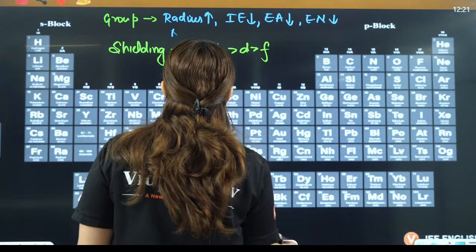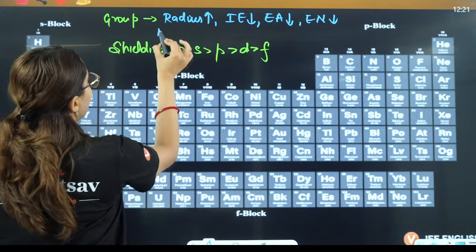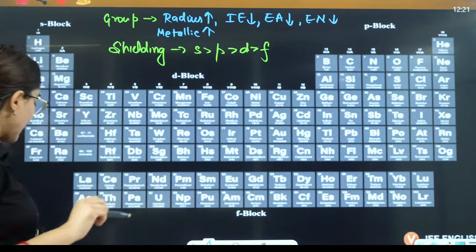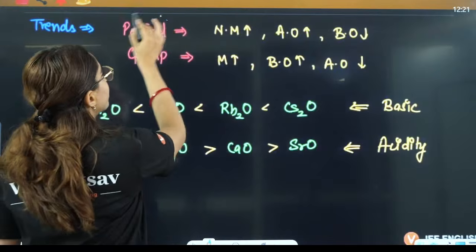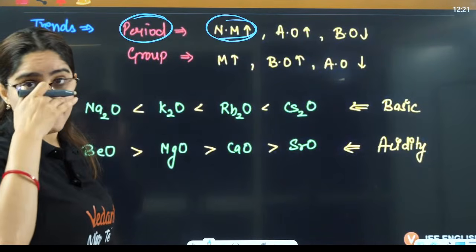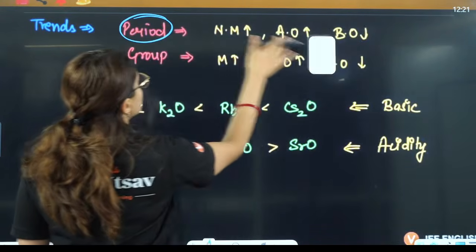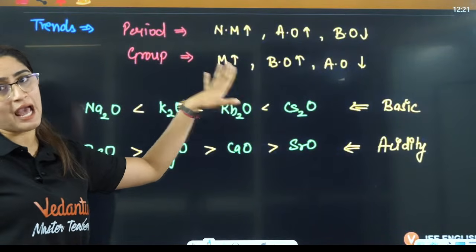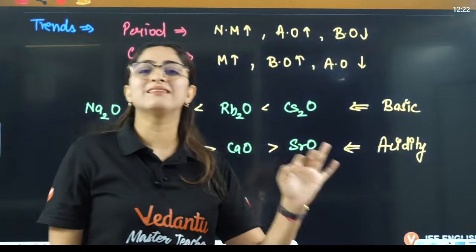If I am talking about the group here, metallic character is going to increase. So metallic character will increase along the group, right? And non-metallic character will increase along the period. So when I talk about period, non-metallic character increases. Non-metallic character means acidic strength. So acidic strength also increases. Basic strength is inversely proportional to that. In the group, metallic character increases, that means basic strength increases. That means acidic strength decreases, right?